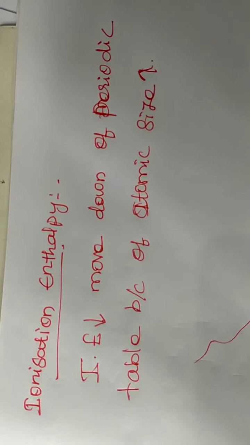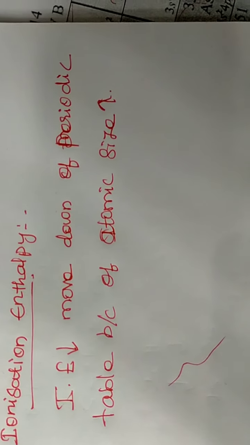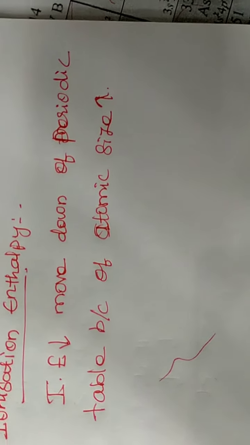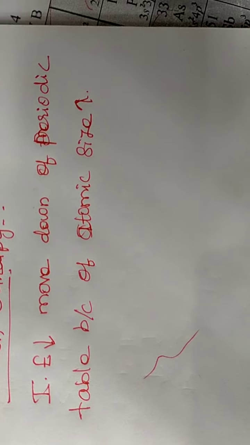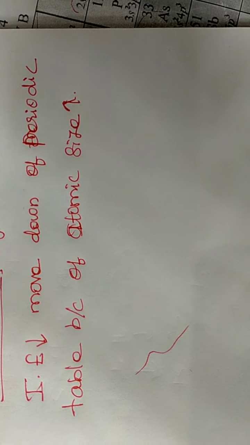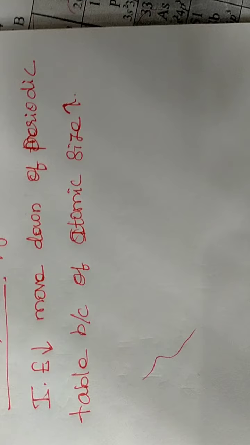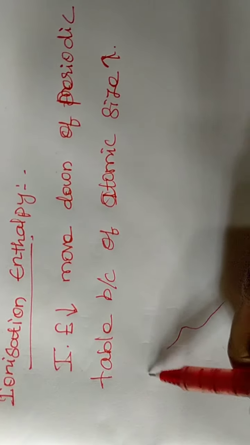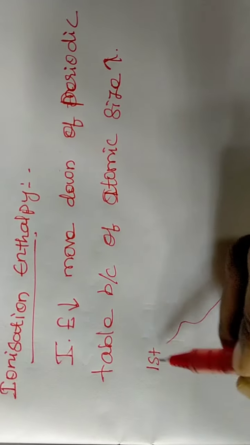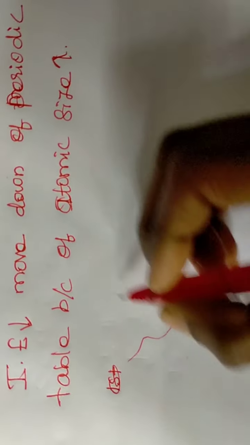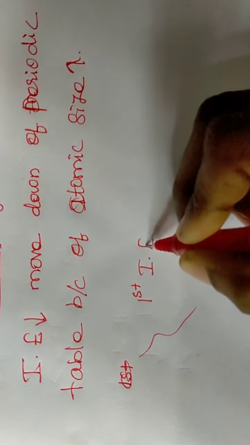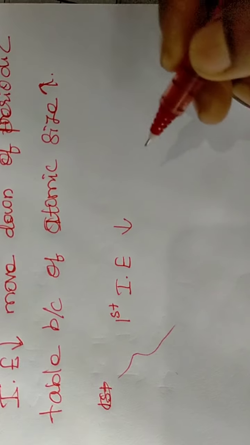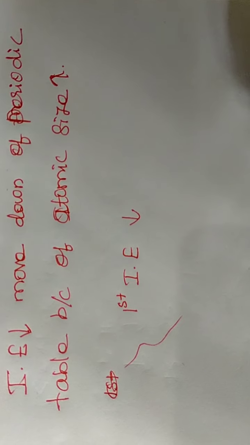The atomic size increases, and also the number of shells increases. The magnitude of the screening effect also increases, so the ionization enthalpy decreases down the group. This is the first ionization enthalpy, which decreases when moving from top to bottom of the modern periodic table.